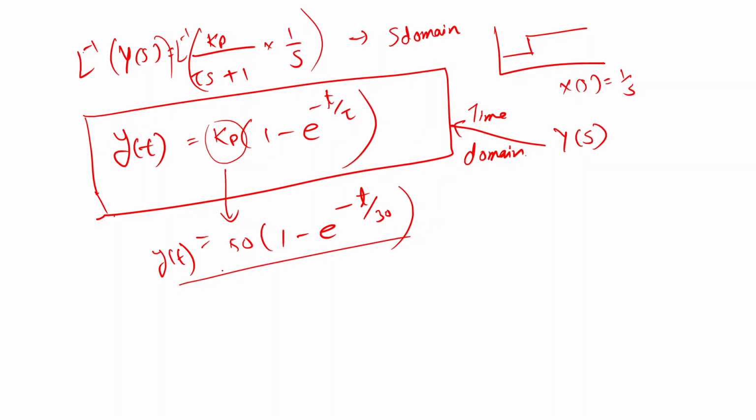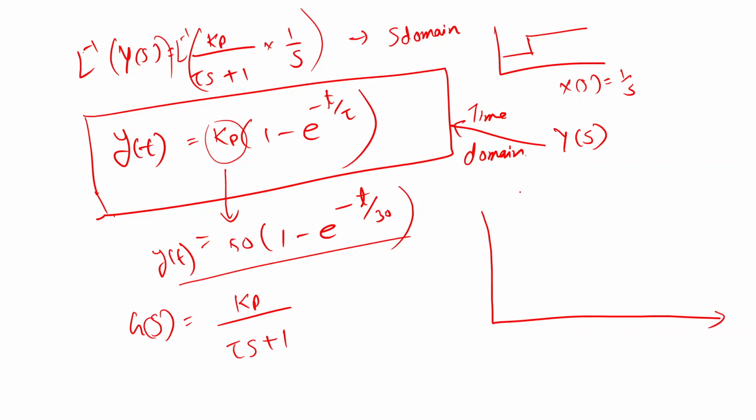So this is the output equation, and a few of the characteristics of this transfer function Kp upon tau s plus 1. If I plot the graph of this system, that is y versus t, then since this is a first order system, it will follow this kind of trajectory. So after some time this entire thing will become constant.